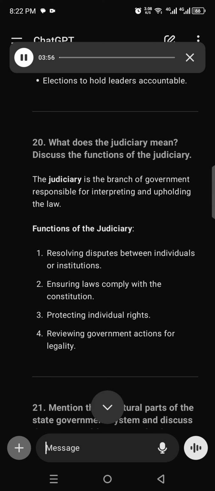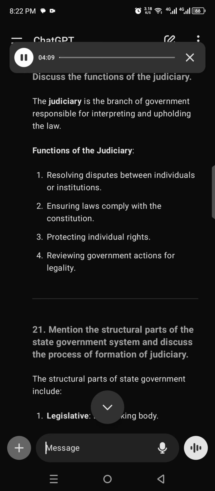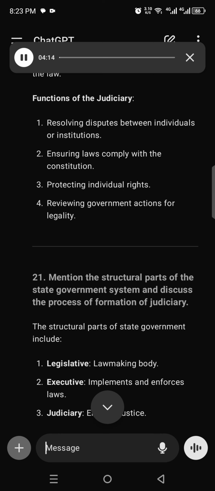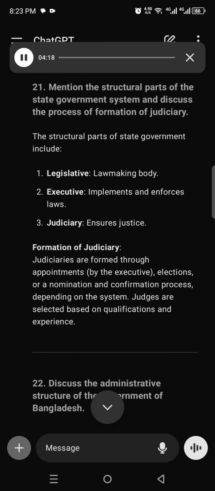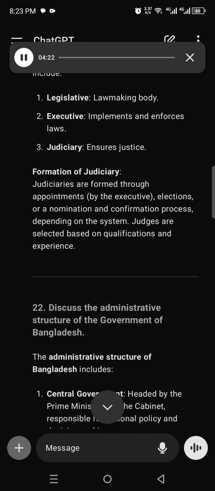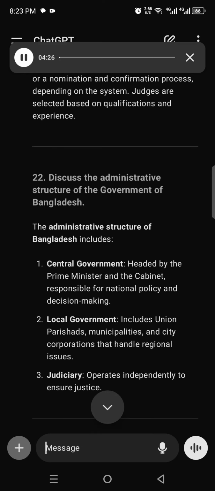21. Mention the structural parts of the state government system and discuss the process of formation of judiciary. The structural parts of state government include 1. Legislative, lawmaking body. 2. Executive, implements and enforces laws. 3. Judiciary, ensures justice. Formation of judiciary. Judiciaries are formed through appointments by the executive, elections, or a nomination and confirmation process, depending on the system. Judges are selected based on qualifications and experience.